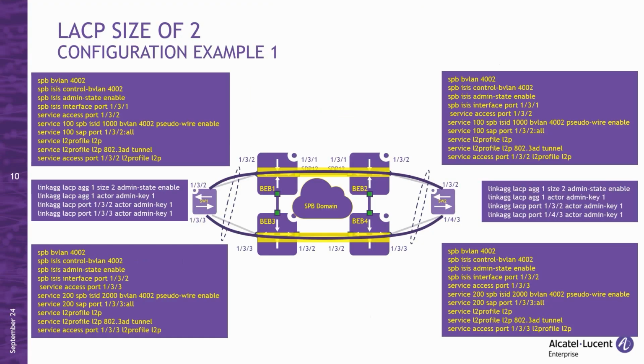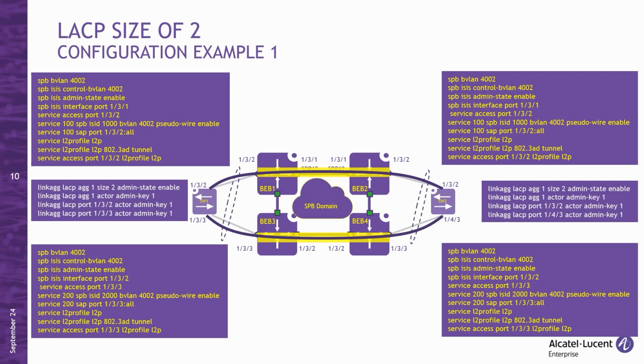This slide provides a complete configuration for establishing dynamic lag through the SPB network. Let me highlight some critical details necessary for the correct setup. A new service L2 profile is created to modify the default behavior of the 802.3 AD protocol from peer to tunnel. This change ensures that LSCP packets are tunneled through the SPB network, enabling dynamic lag across the BEB nodes.